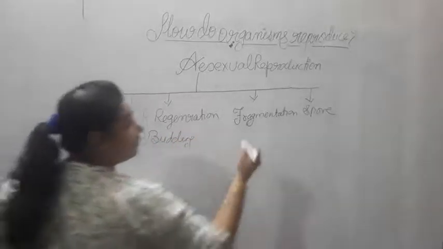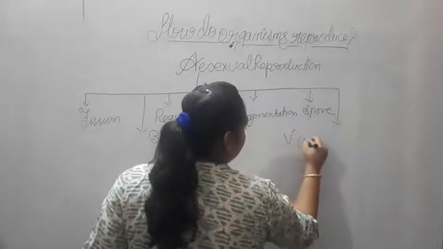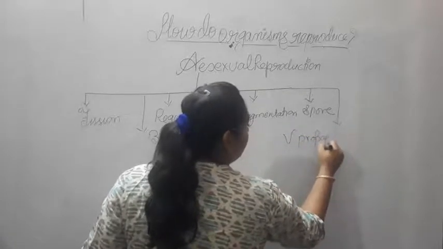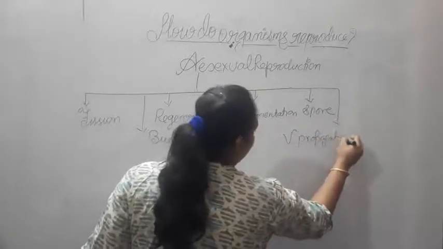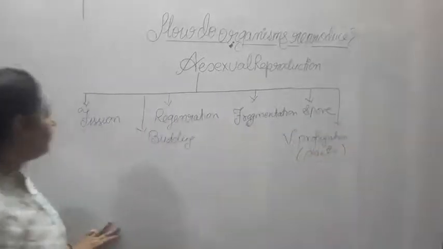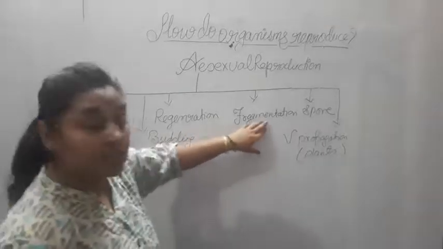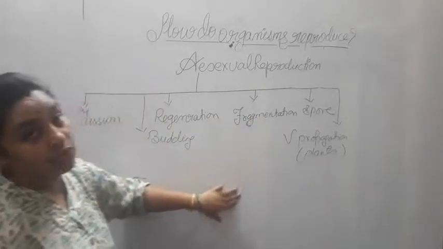And then we will also study vegetative propagation, which happens in plants. So in this chapter we will study fission, budding, regeneration, fragmentation, spore formation and vegetative propagation of plants.